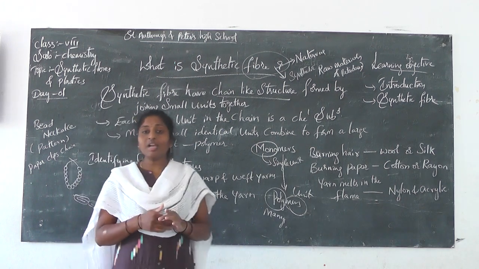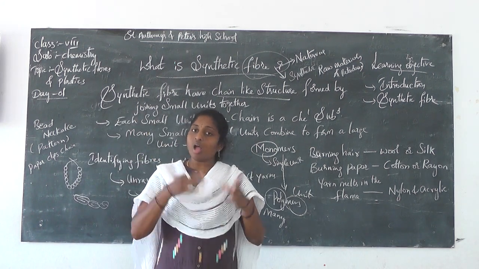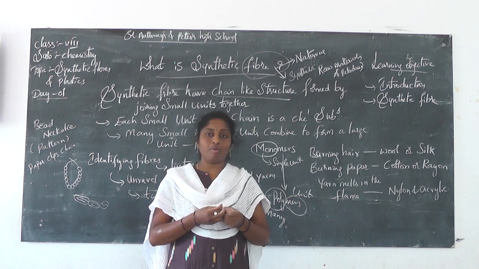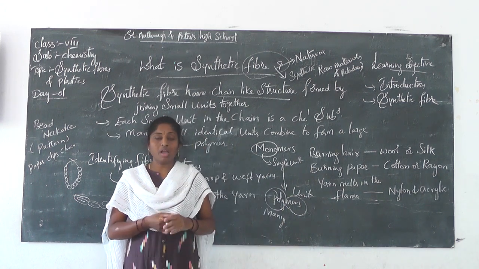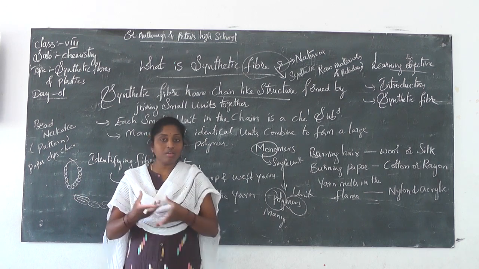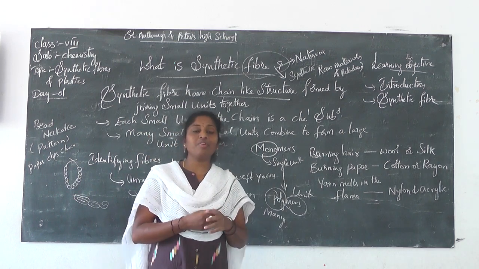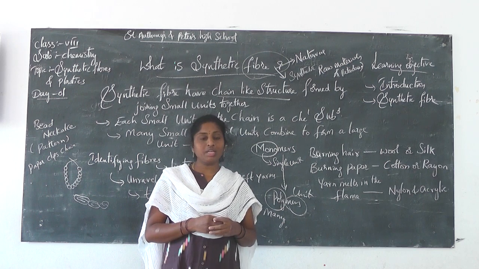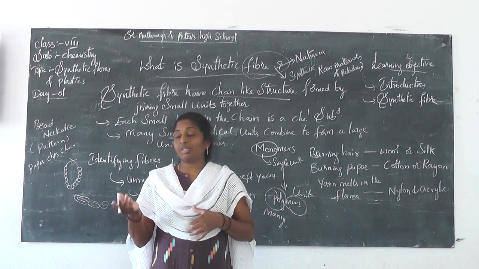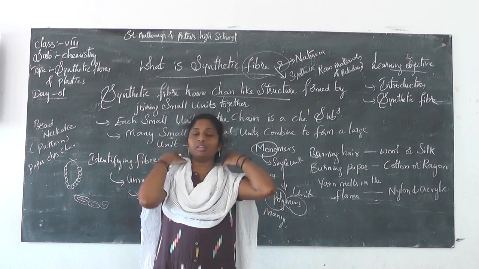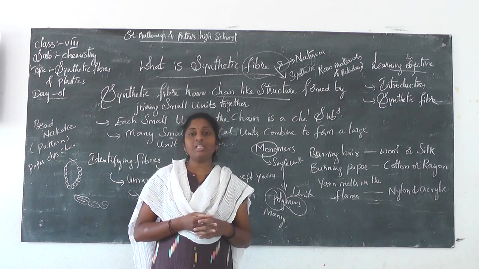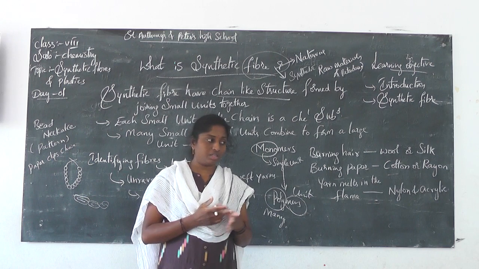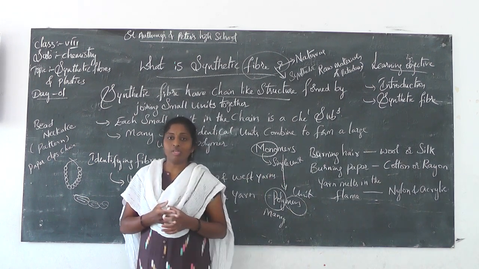Now we understand what synthetic fiber is and how synthetic fibers are made. Now suppose you went to a garment shop and you want to buy something, and you want to identify the fibers. How are we going to identify whether the fiber given is natural or synthetic? By just looking, is it possible to identify the substances? No, it's not possible.